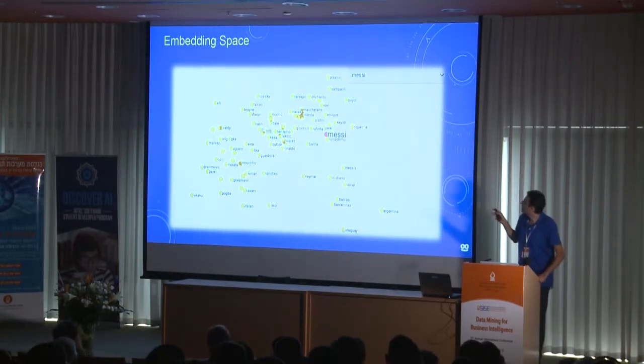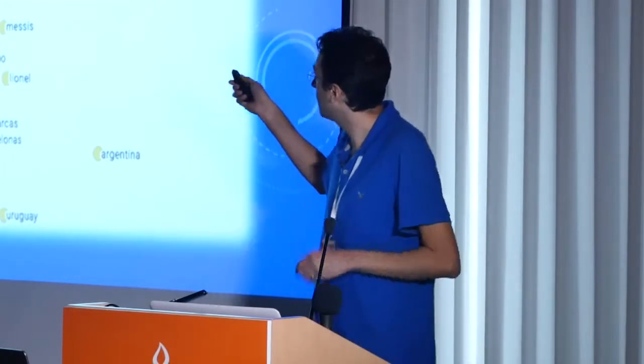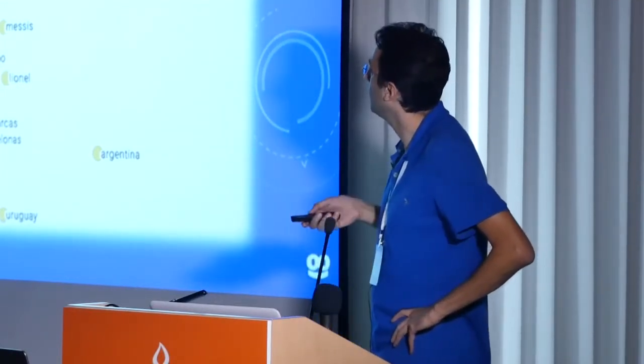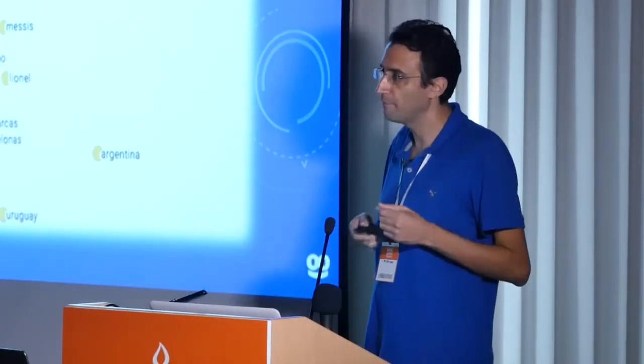For example, this is the embedding space of our word embedding for our title modeling. We can see that the vector of Messi is next to the vector of Pelé and Ronaldinho and other players. So we can get the feeling that the model is doing what it's supposed to do.